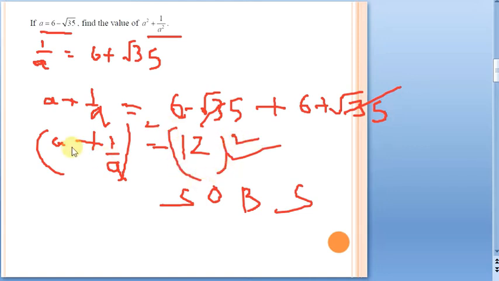Now see, suppose let us assume it as x plus y whole square, or a plus b whole square. We know that is going to be a square plus b square plus 2ab.